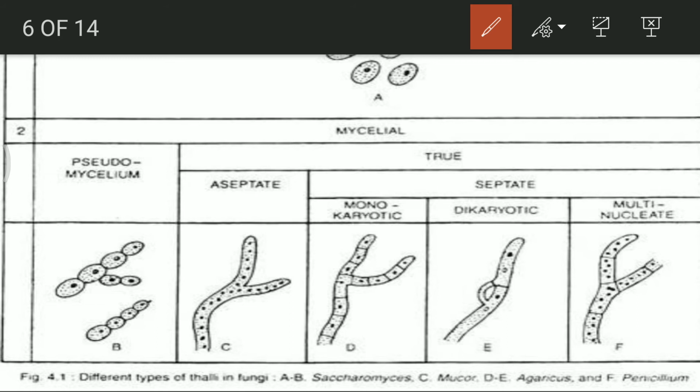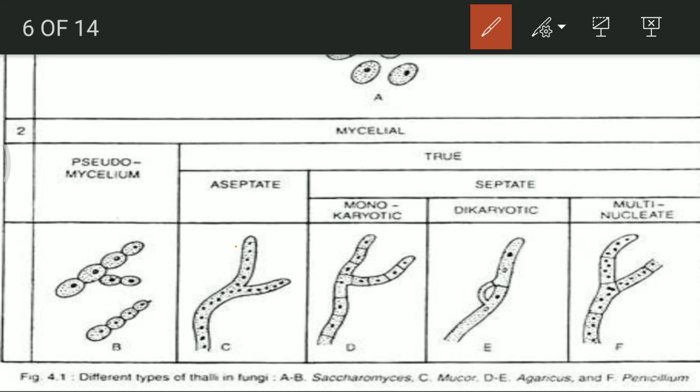Monokaryotic septate condition means there will be disc-shaped septa differentiating one cell from another, and each cell has a nucleus within it. You can see the presence of a nucleus in each of the cells, and it is known as monokaryotic. Dikaryotic condition is present when one of the cells contains two karyon, meaning two nuclei.